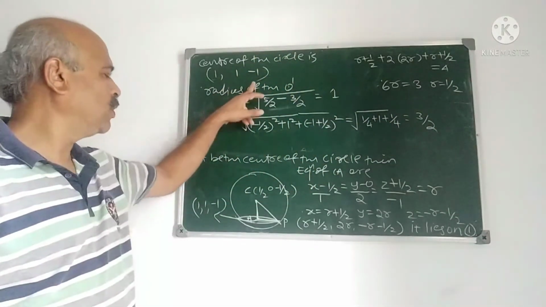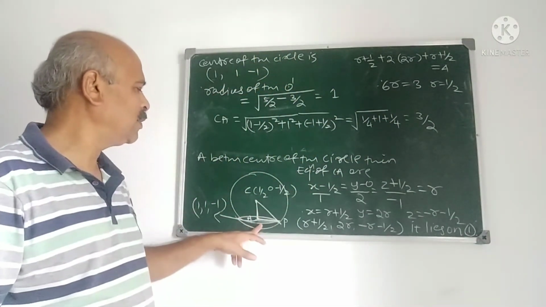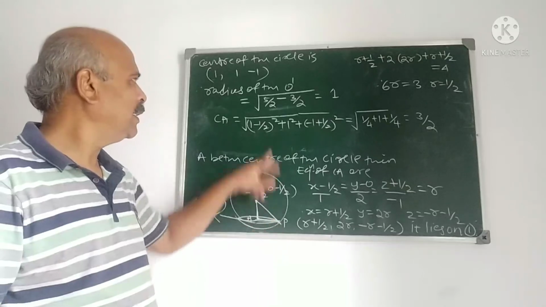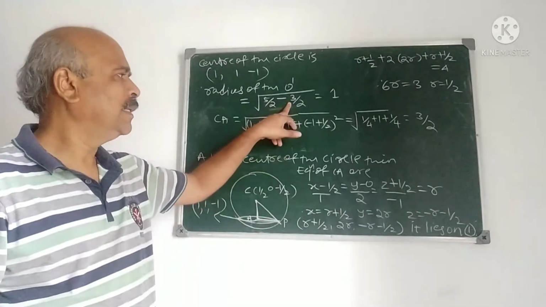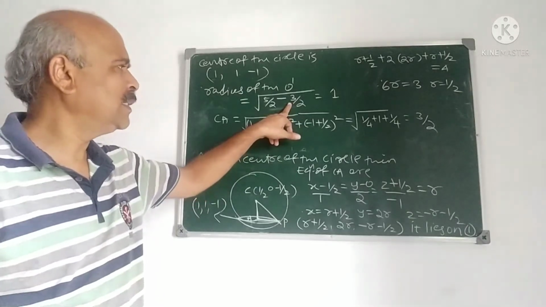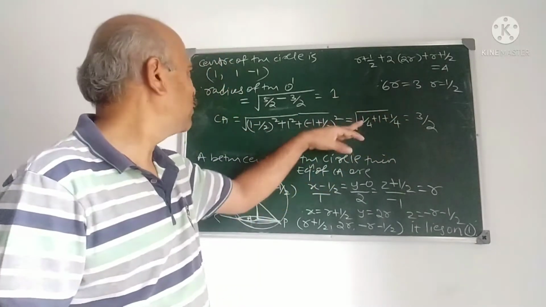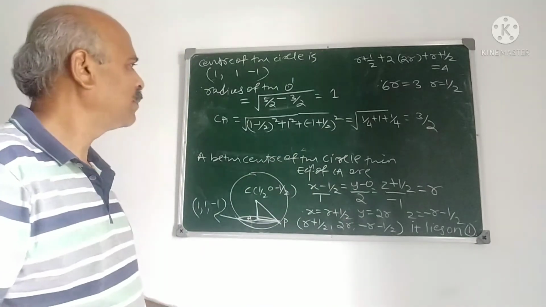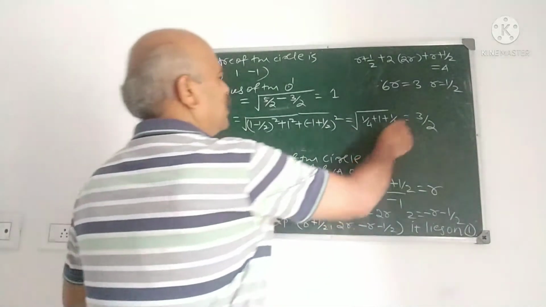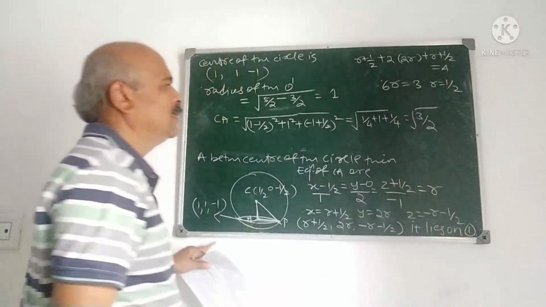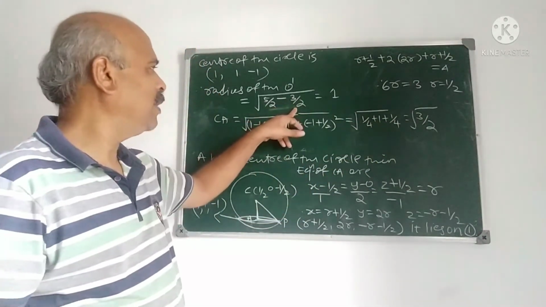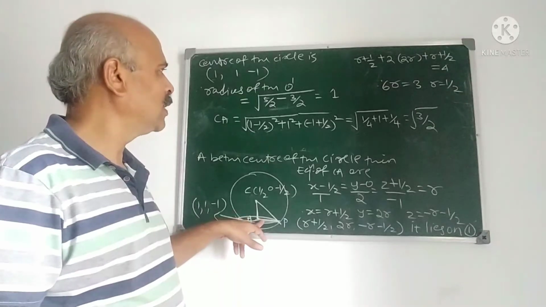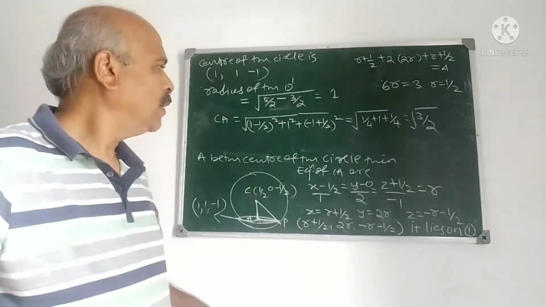Now, therefore, the radius of the circle: this circle is CP square, that is radius of the sphere square, minus CA square. CA is root 3 by 2 here. Is it correct? Therefore, CA square is 3 by 2. Therefore, the radius of this circle is 1.